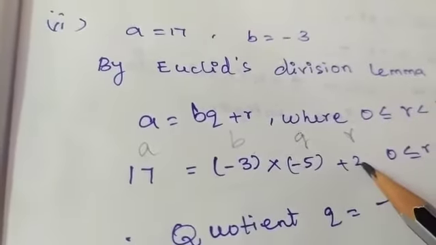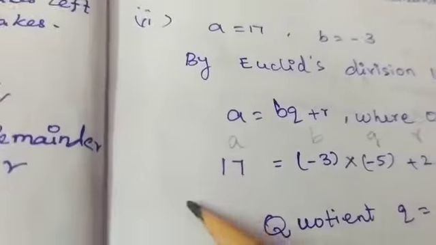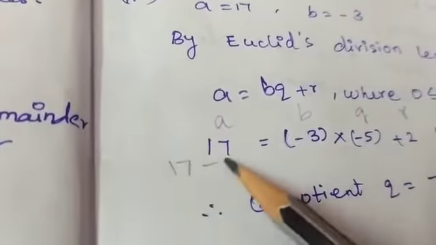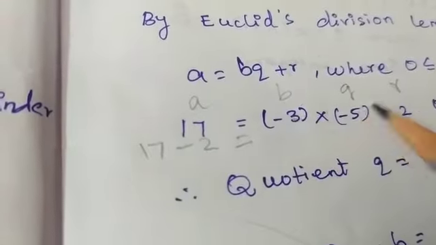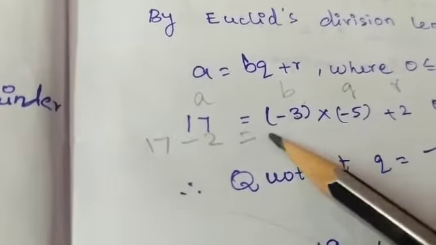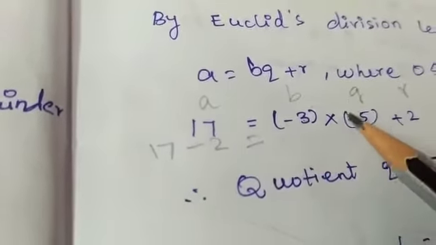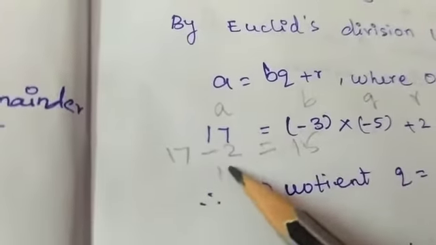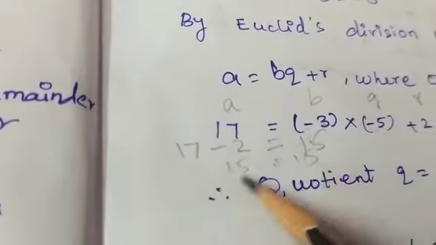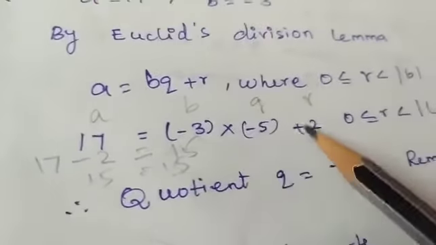So when this plus 2 goes to that side, it will become minus 2. That is 17 minus 2, and it should be equal to minus 3 into minus 5. That is plus, minus into minus is plus. So it is plus 15. Here too it is 15, that is equal to 15. Then both sides are equal. So these two are the values.